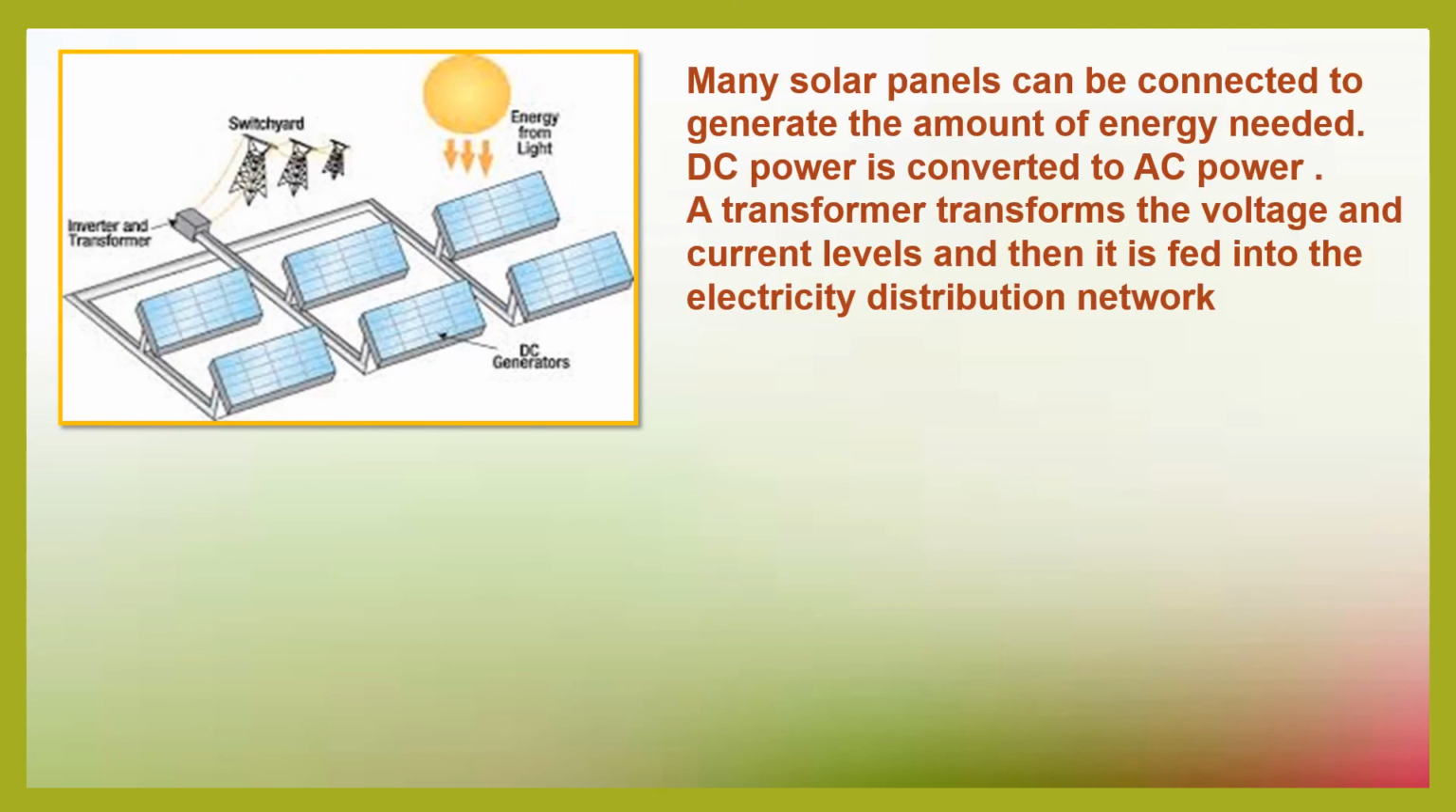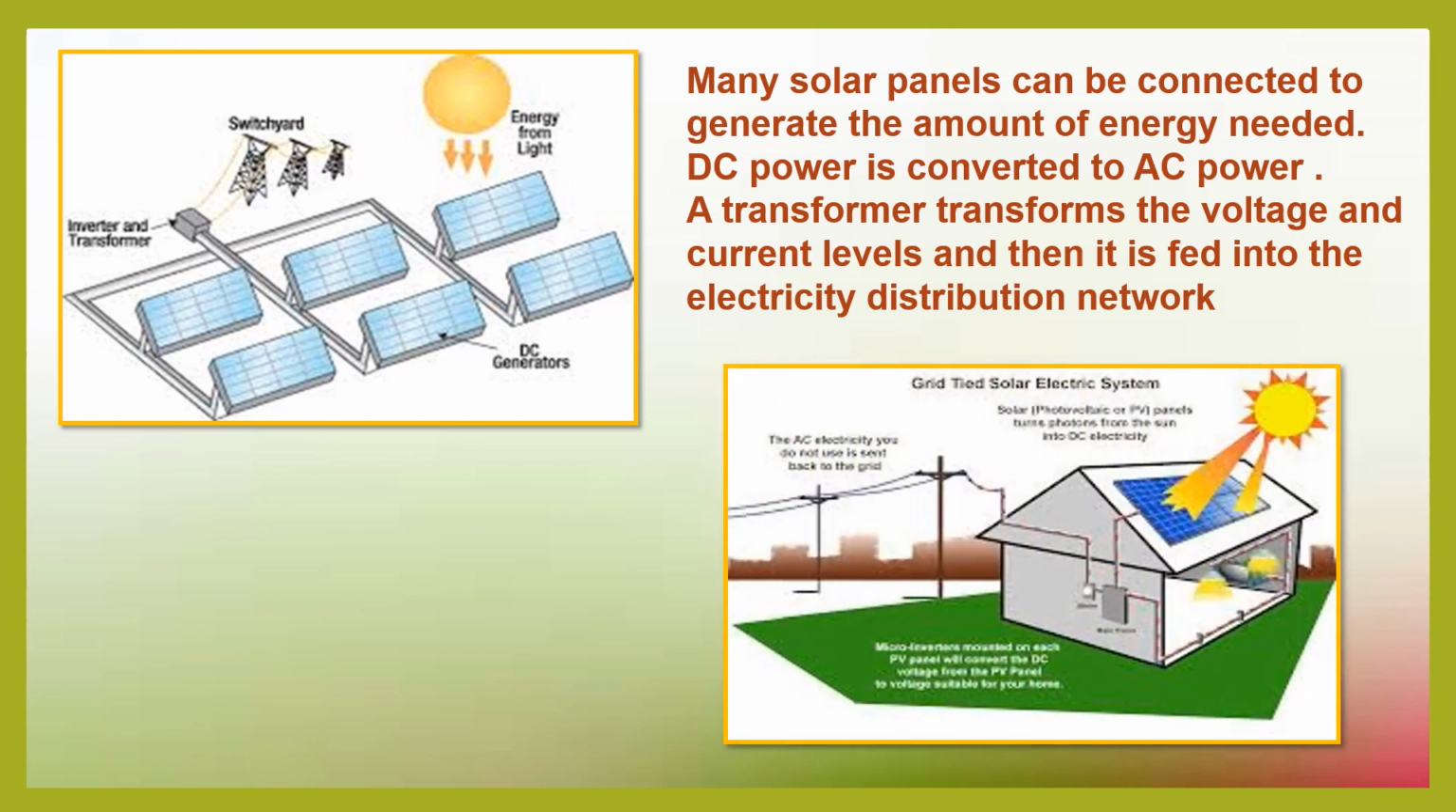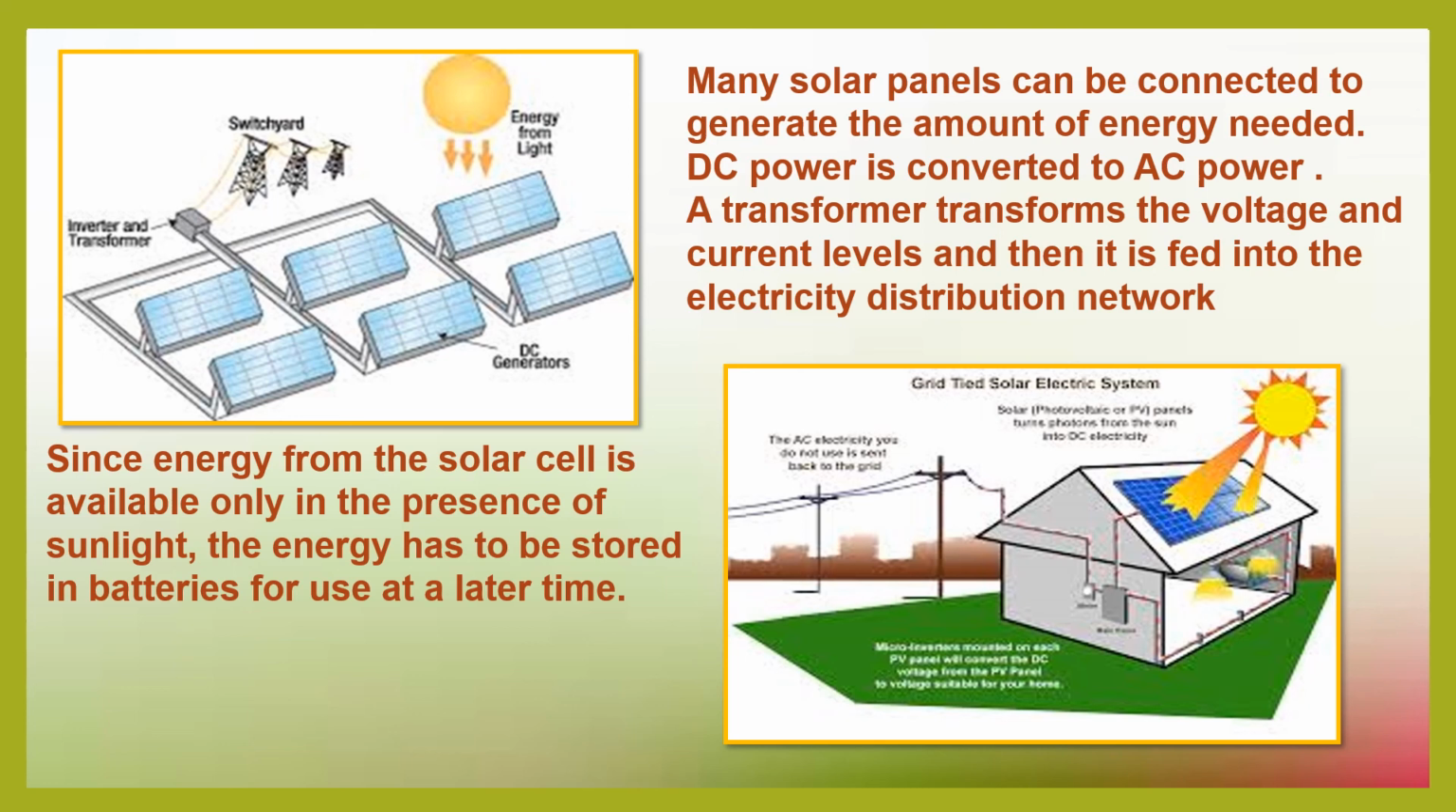Many photovoltaic cells form a solar panel, and many of these solar panels can be connected to get the amount of energy needed. A transformer transforms the voltage and current levels, and then it is fed into the electricity distribution network. Now, since energy from the solar cell is available only in the presence of sunlight, this energy has to be stored in batteries to be used at a later time.